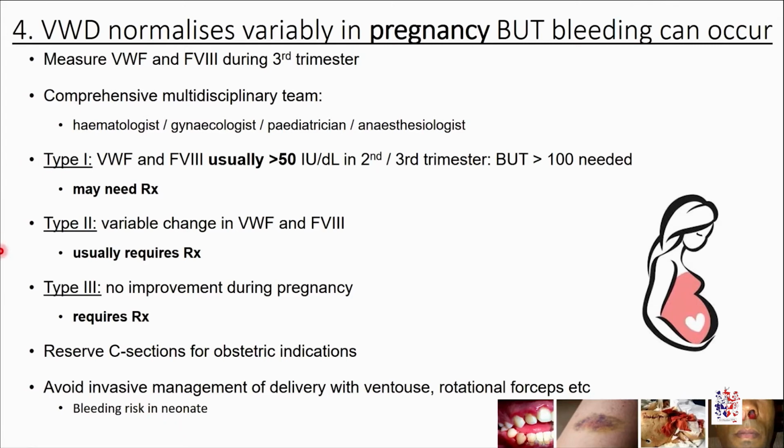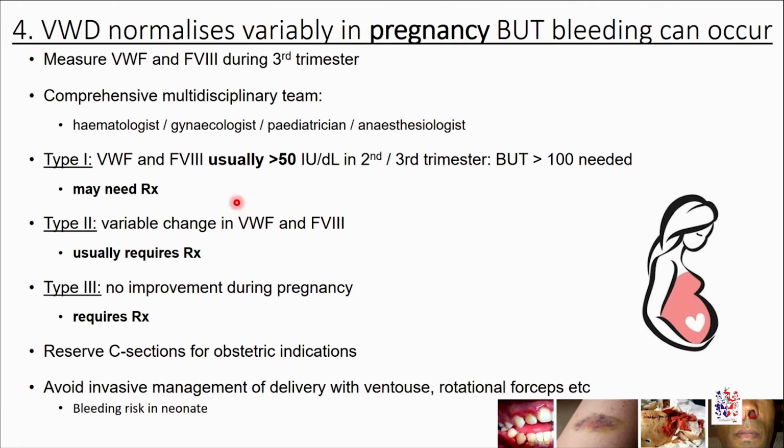Yes, von Willebrand's disease does improve during pregnancy, but this is variable, and it is advocated that von Willebrand's factor levels and factor VIII levels be measured during the third trimester. A comprehensive multidisciplinary team should be established to care for pregnant patients that suffer from von Willebrand's disease, and the treatment of these individuals will depend on the underlying type of von Willebrand's disease that the patient suffers from.